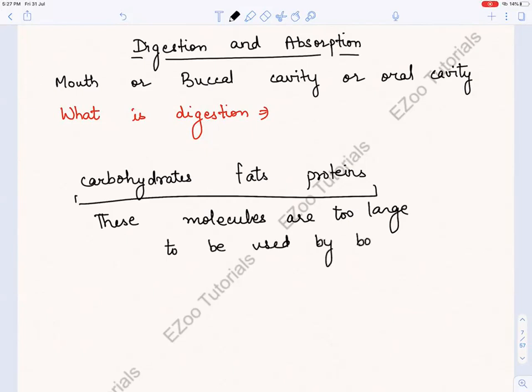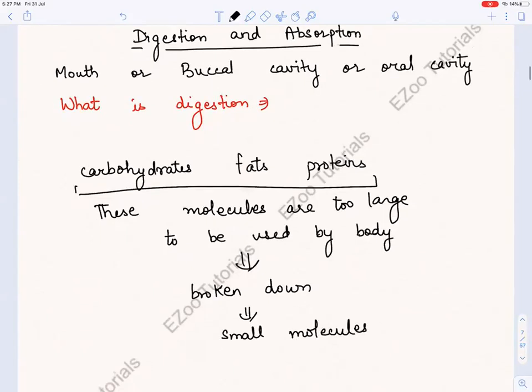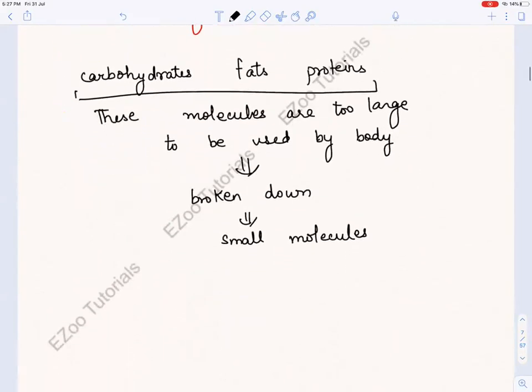So what needs to be done so that the body cells can use it? These molecules must be broken down into small molecules. And why should they be broken down?